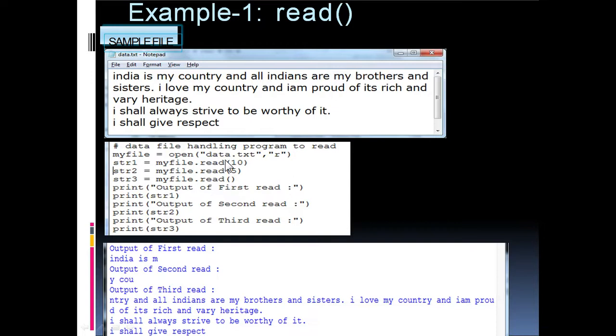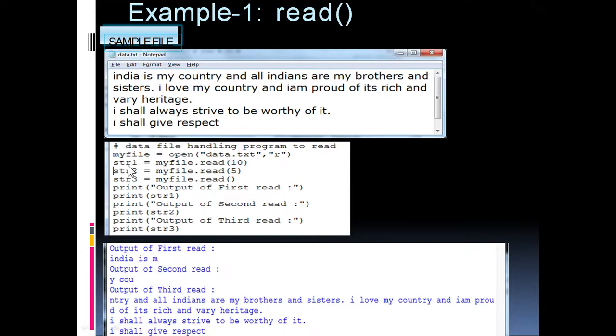I think now you are familiar with the statement. myfile is the file pointer, and the open function is used to open the file data.txt in read mode, and a connection with data.txt is established using the file pointer myfile. Hope this is clear for you.